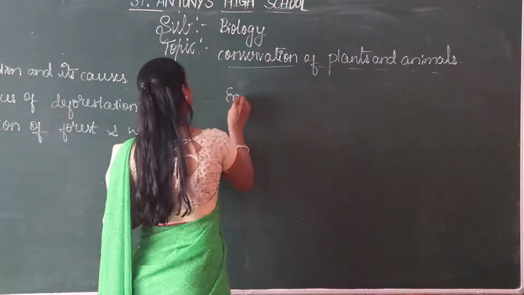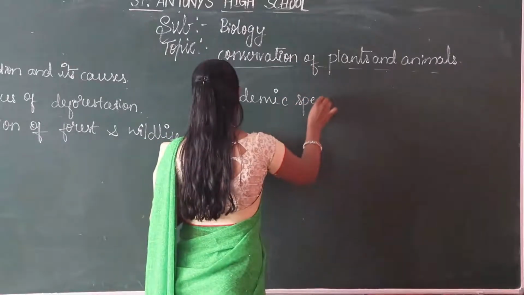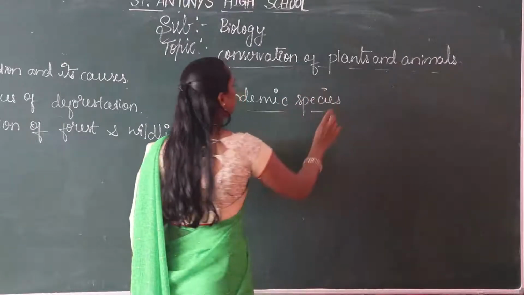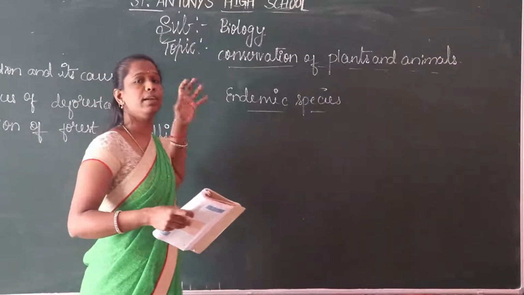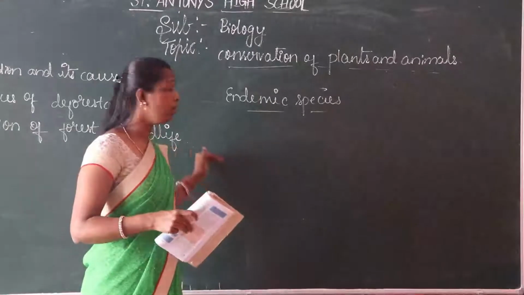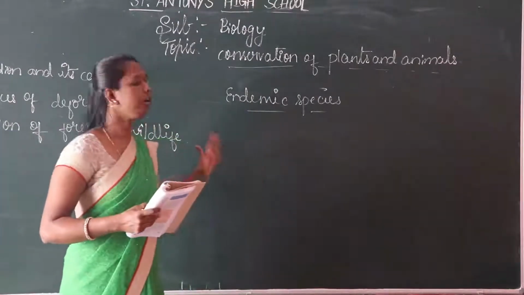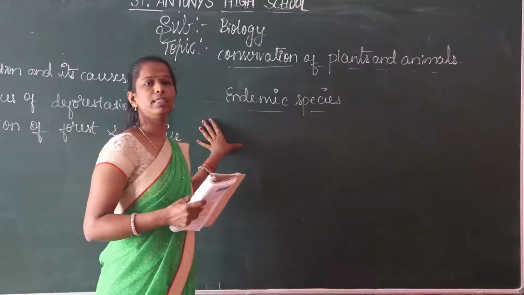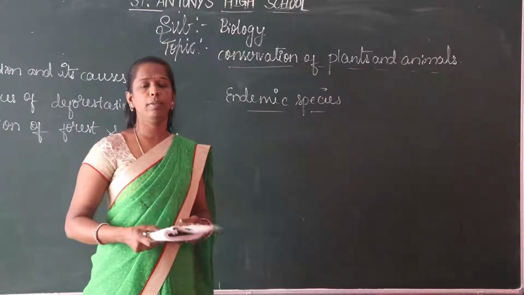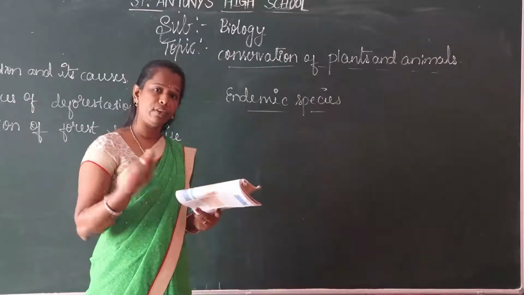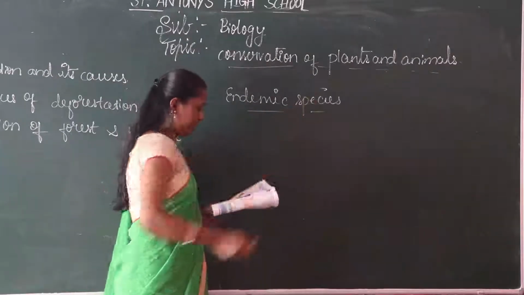Next, endemic species. What is the meaning of endemic species? Children, endemic species may be plants, for example a plant that grows near a specific native region. Plants and animals that live in all areas are not endemic, but those found only in a particular place are called endemic species.